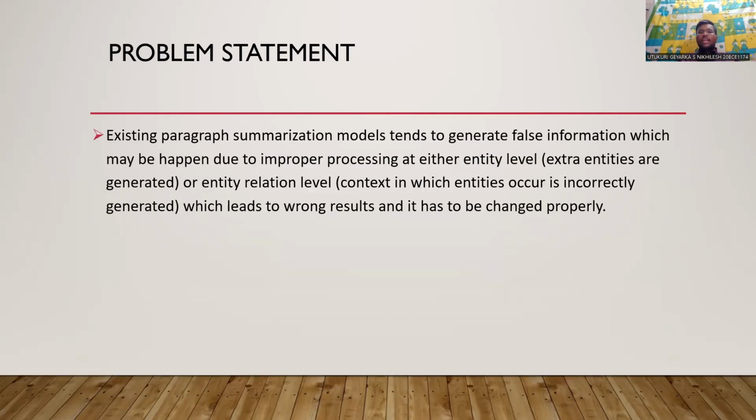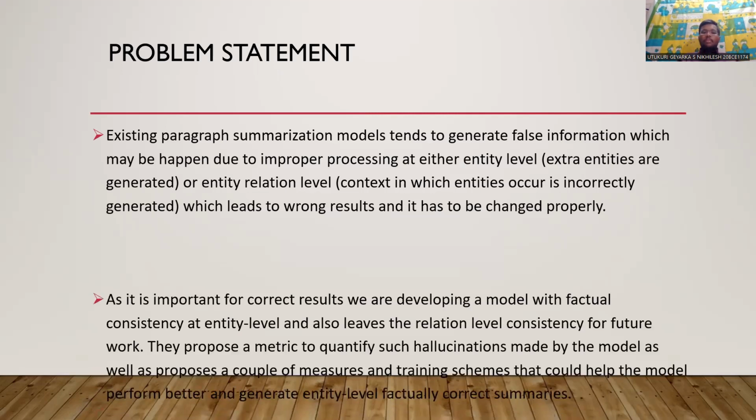Our problem statement. There are different paragraph summarization models existing which tend to generate false information, which may be happening due to two main reasons: either at the entity level, which may be due to extra entities generation, or at the entity relation level, which is due to the context in which entities are incorrectly generated.